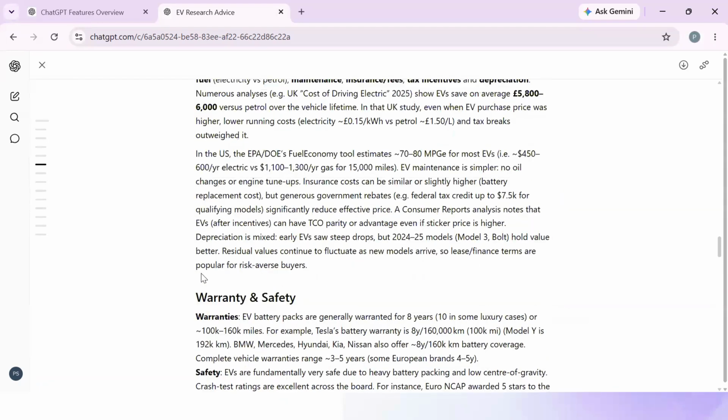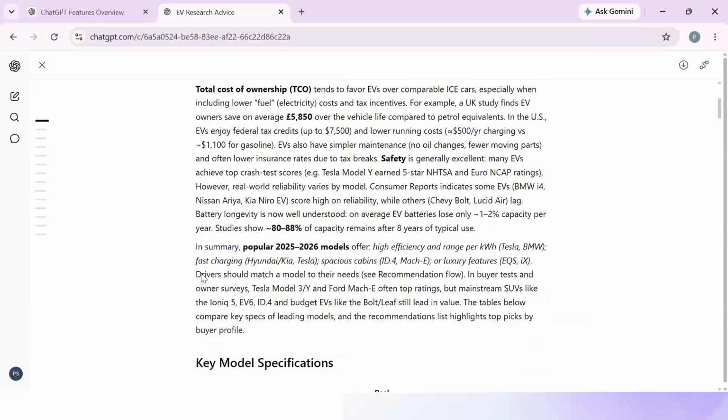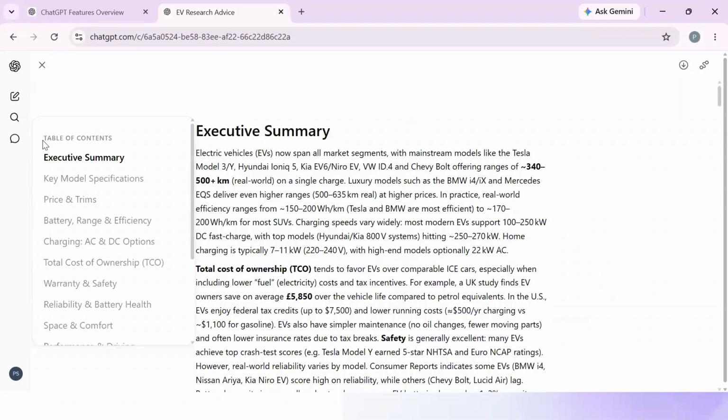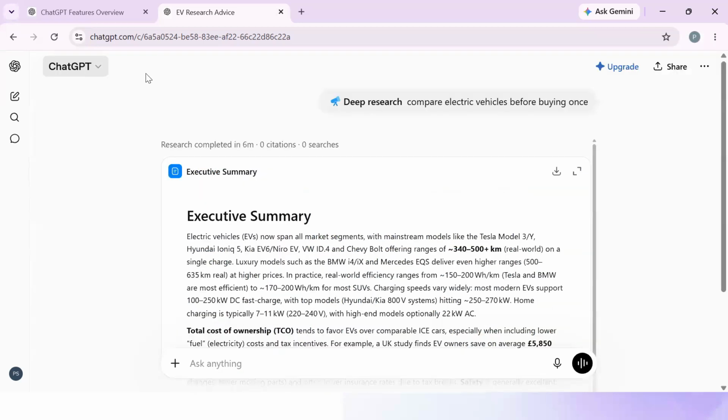You can check each and every point, and it's not specific to automobiles or any specific field or any software-related topic, but it is for everything. It's for every field. Banking, finance, marketing, insurance, everything you can just talk about and research and can plan your banking and insurance. That's it about deep research.